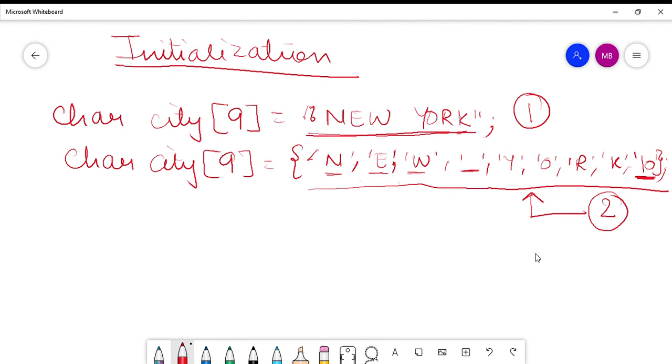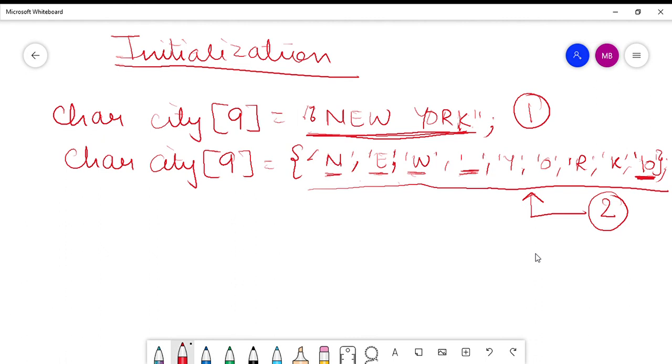The compiler by default will append it at the end of the string. But when we are individually listing each and every element of the character array, we have to explicitly supply or append the null character at the end of the string. We have to provide it ourselves. So these are the two methods by which you can initialize a string or a character array.